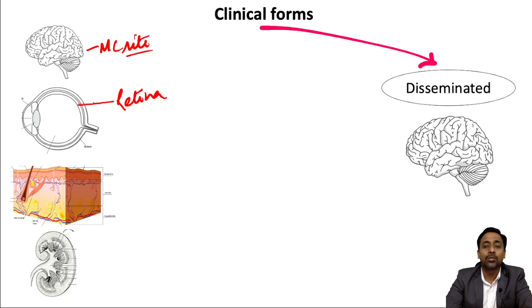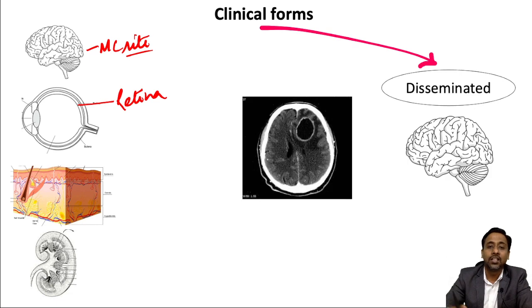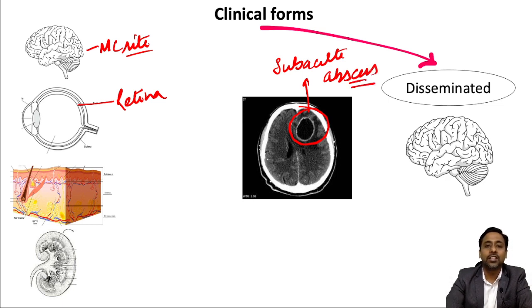And what is the most common clinical manifestation? The clinical manifestation commonly seen in disseminated nocardiosis, which you can see in this image, is the subacute abscess, okay. So these are the various clinical forms which we can see in nocardiosis.